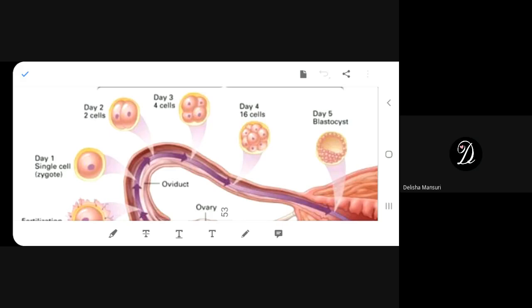Give me the types of asexual reproduction. Two types of asexual reproduction. What are they? Hello. Then give me the answer first, please.